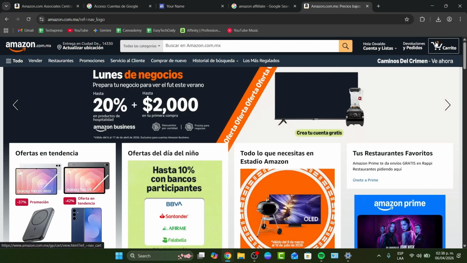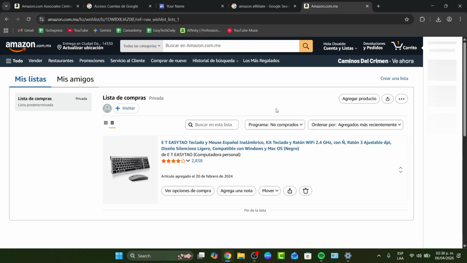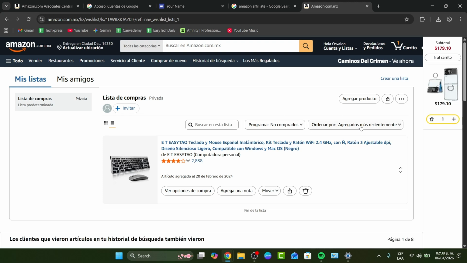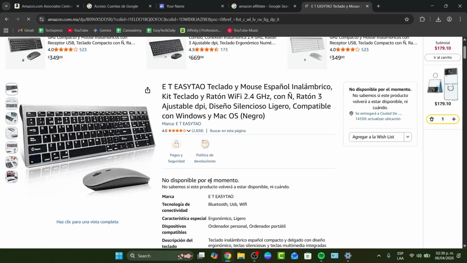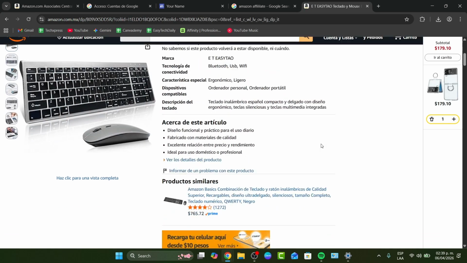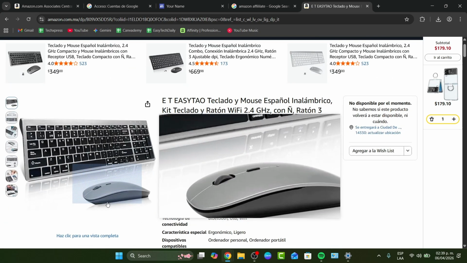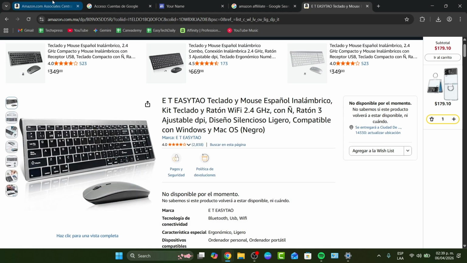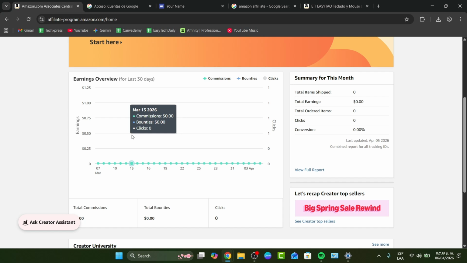Let's say, for example, what we're going to do here is just select an account. When you finish with this process, the last thing you want to do is look for products that you would like to make the affiliation for. Let's say, for example, this product. You select the link of this specific product, you copy that link, and once you have made a sale, well, you can now start earning your money, and it will appear directly in the earnings overview. So basically, this is how you can get started with the commission rates and all of that.